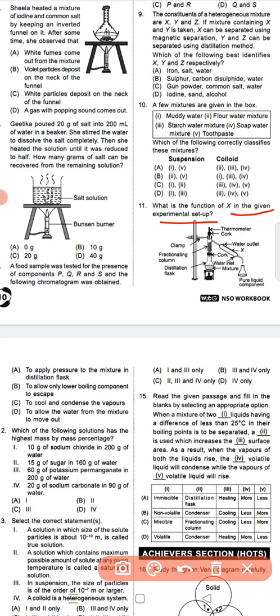The options: to apply pressure in the mixture in the distillation flask to allow only the lower boiling component to escape; to cool and condense the vapor; to allow the water from the mixture to move out. So question number 11, option number C is the correct answer, to cool and condense the vapor.